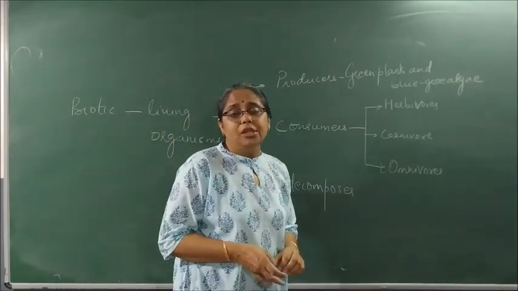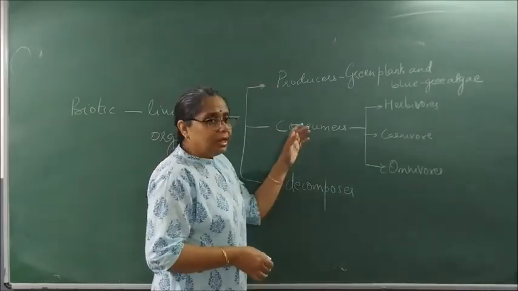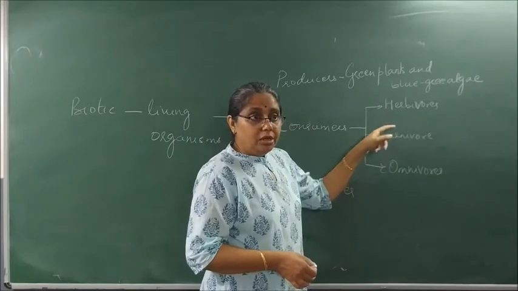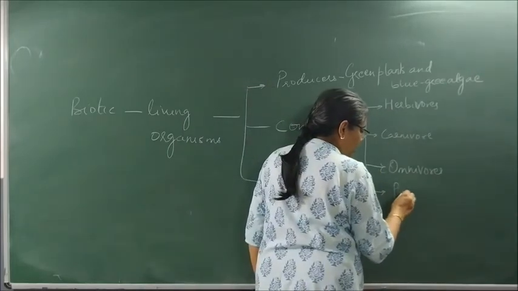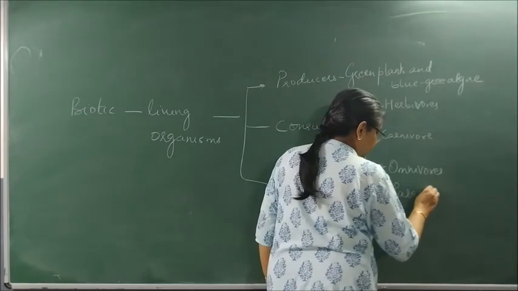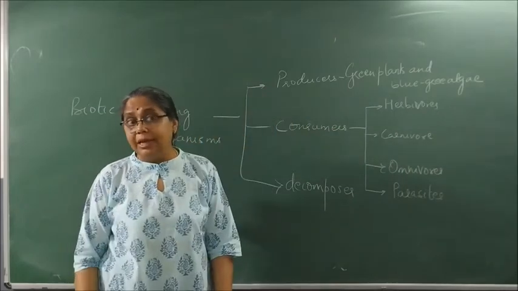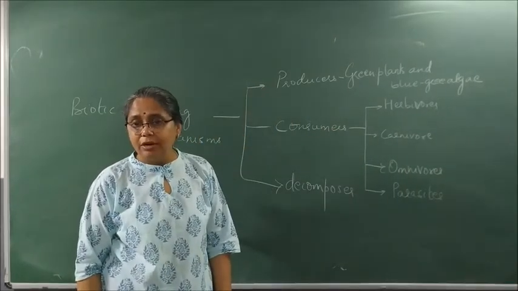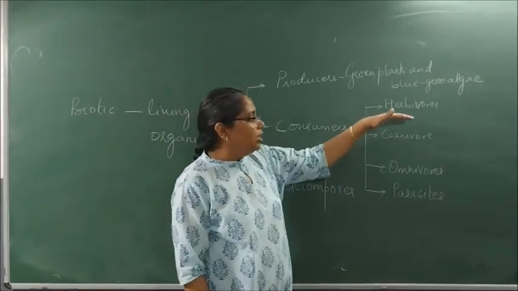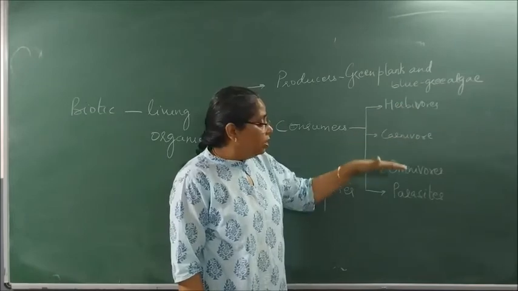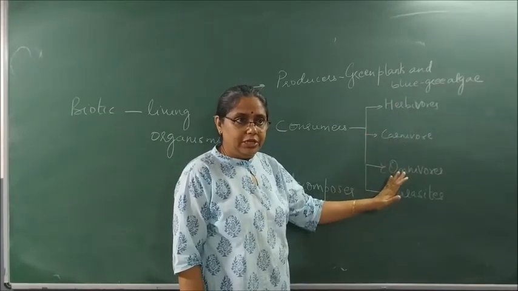And how are they classified? They are classified as herbivores, carnivores, omnivores, and the last category called parasites. Examples of parasites: tapeworm, leech. So the consumers are classified as herbivore, carnivore, omnivore, and parasites. You should know two examples of each.